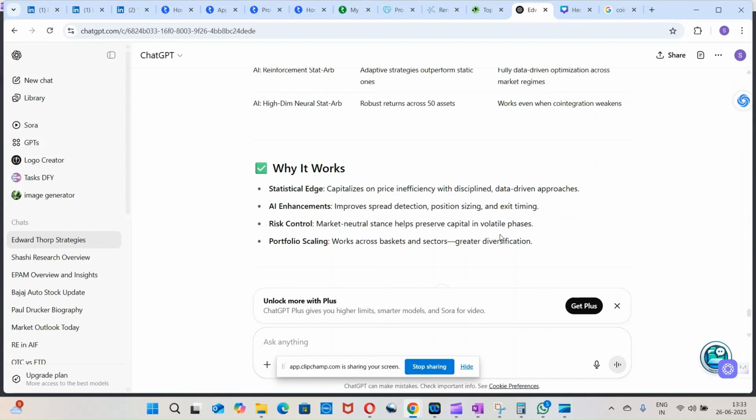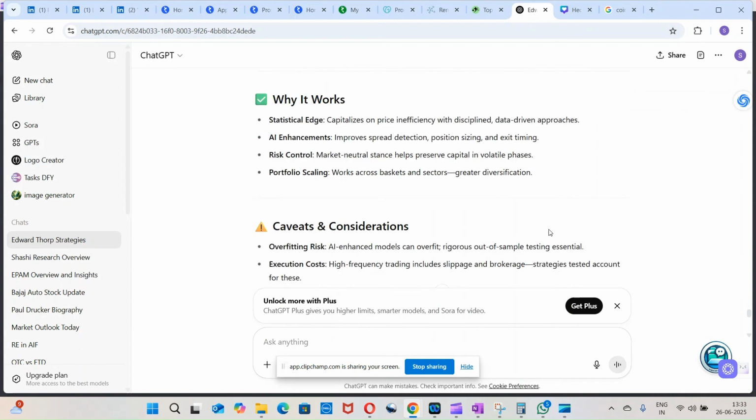So that statistical edge is there, and these models capitalize on that pricing inefficiency with disciplined, data-driven approaches. AI enhancements help us with spread detection, position sizing, and exit timing. For risk control, the market neutral stance helps preserve capital in volatile phases. For portfolio scaling, this works across baskets and sectors, and greater diversification is there.